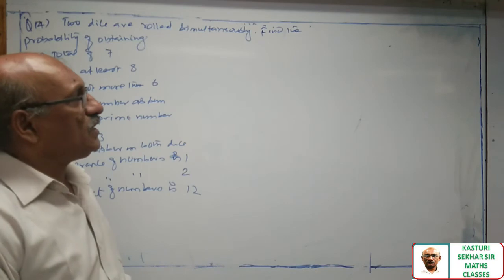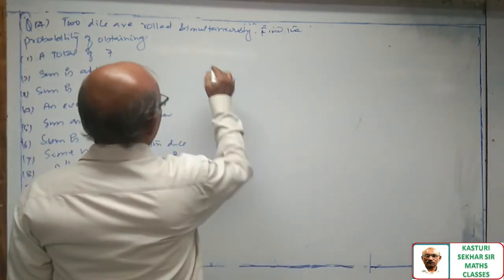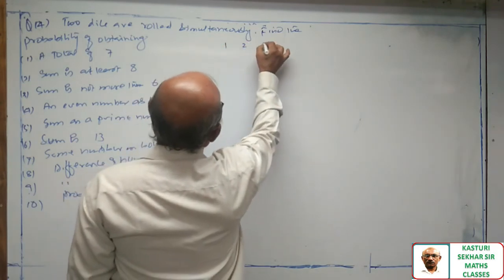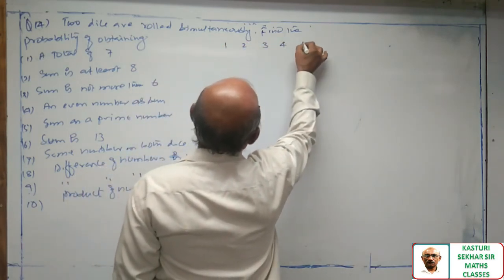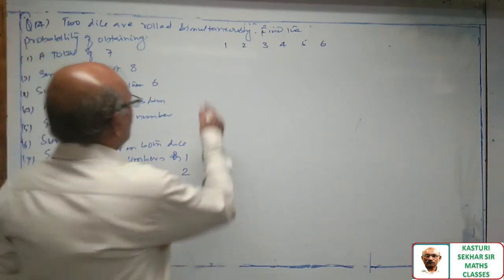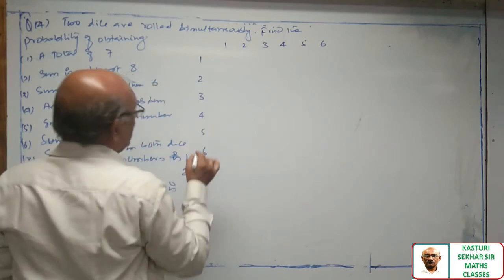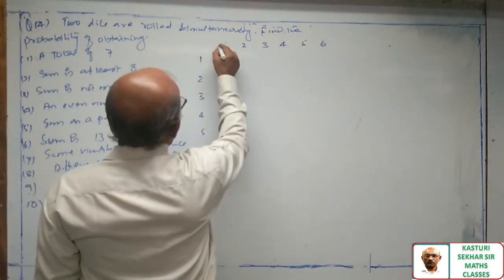Now here what I am doing, 2 dice I am rolling once. 2 dice are rolled simultaneously. Let us see numbers on one die, which I am taking column wise. Numbers on another die I am taking row wise. Now let me write the numbers.